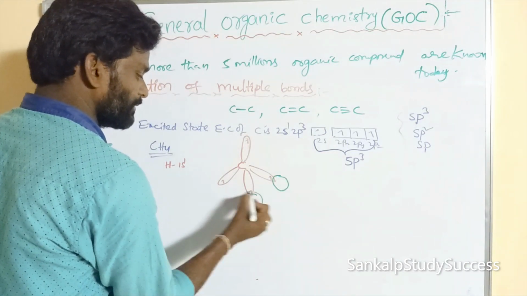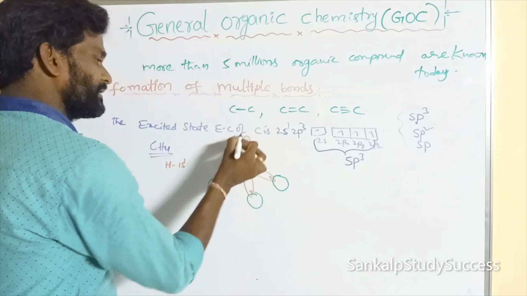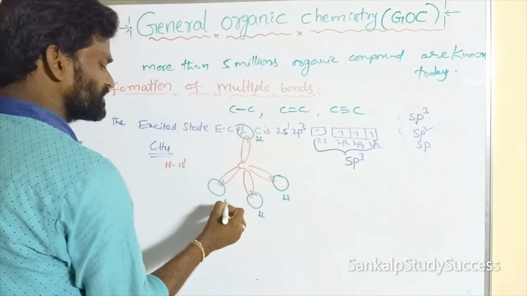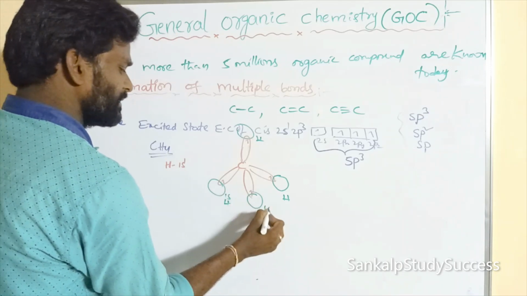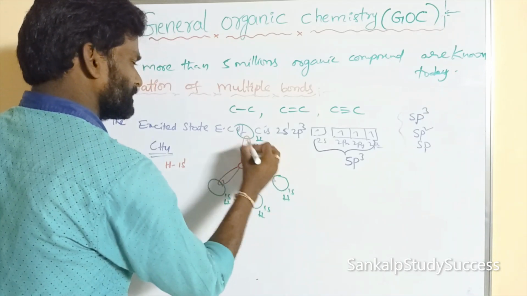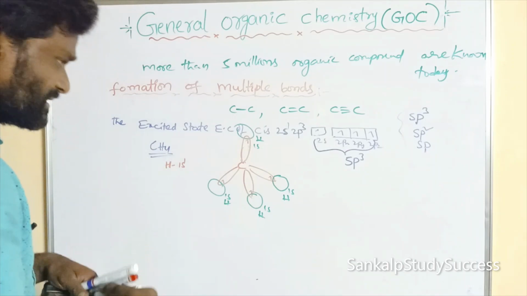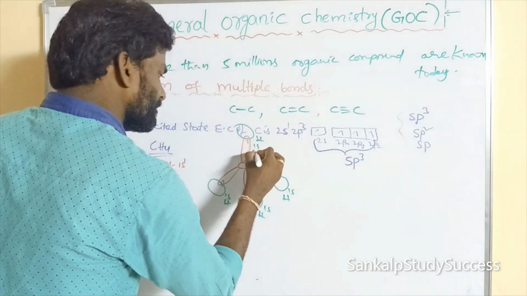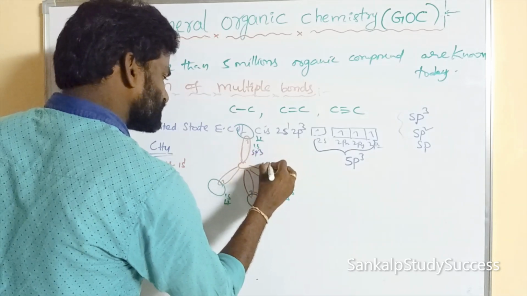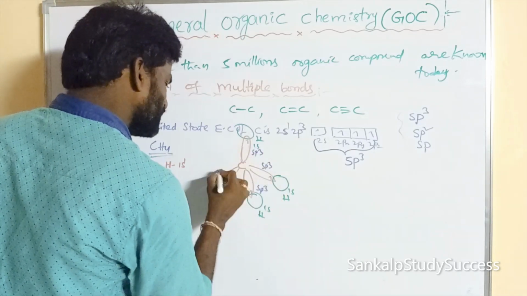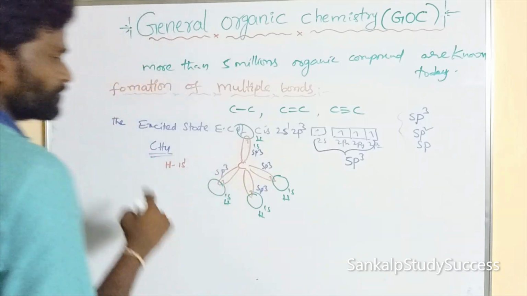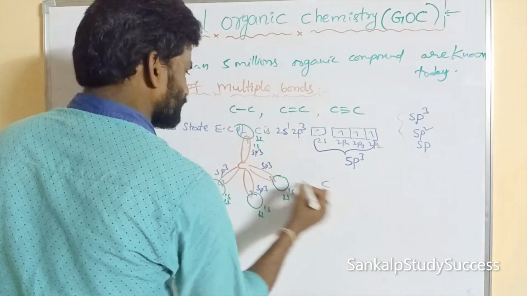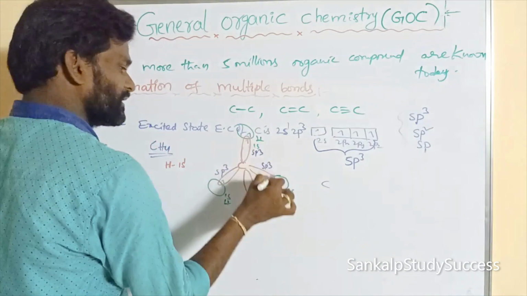What is the shape of the s orbital? Spherical. This is a hydrogen, this is a hydrogen, this is a hydrogen, this is a hydrogen. So this is the 1s orbital per hydrogen, and these are the sp3 hybrid orbitals. Here end-on-end overlapping takes place with the hydrogen, which also has one electron.